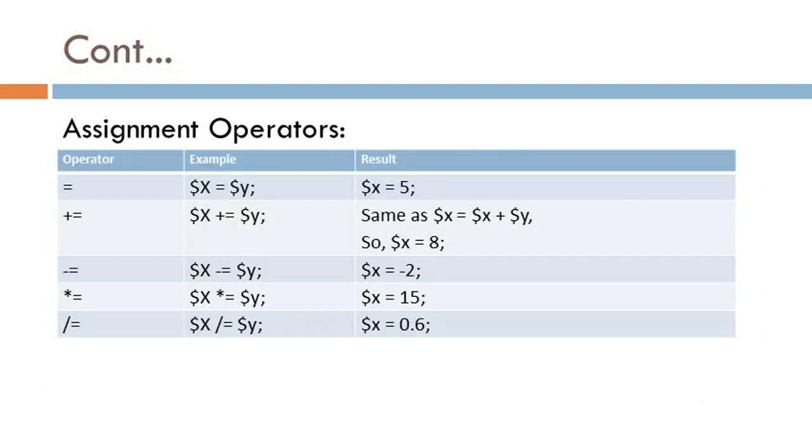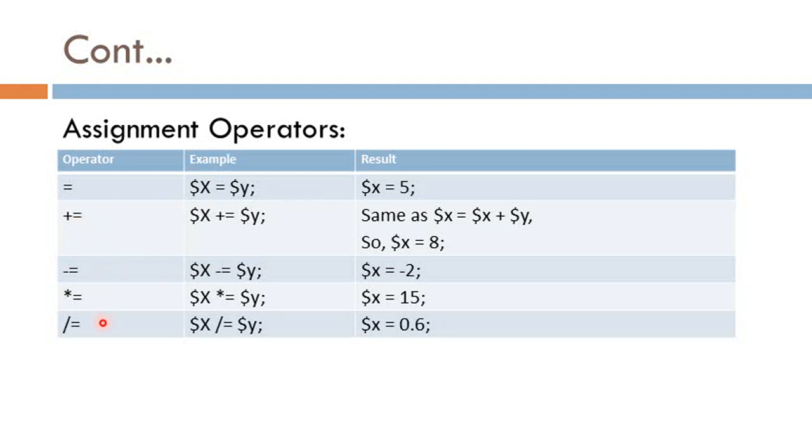Next is the assignment operators. Assignment operators are equal to, plus equal to, minus equal to, multiplication equal to, division equal to and modulus equal to. Here the first is the equal to operator. The equal to operator assigns the value of its right operand to its left operand. So if the value of y is 5, for example, then I can write that 5 is assigned to $x.